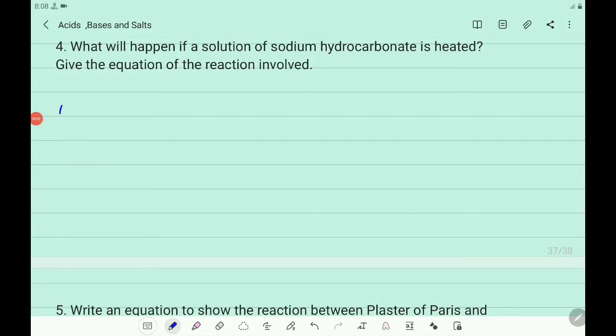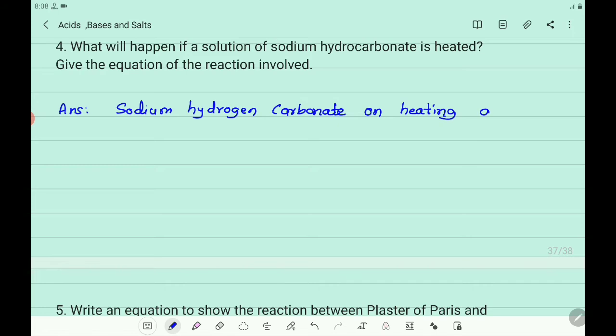So you write the answer that sodium hydrogen carbonate on heating gives sodium carbonate and CO2 gas is evolved.